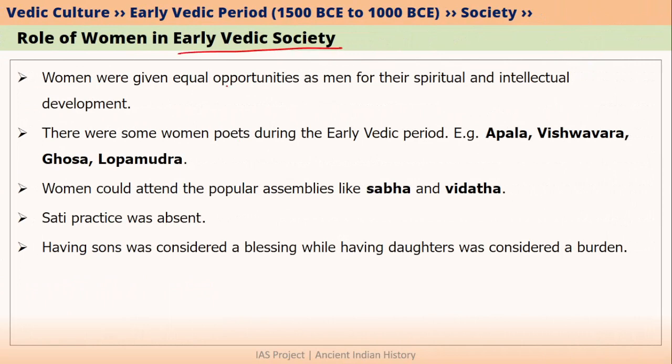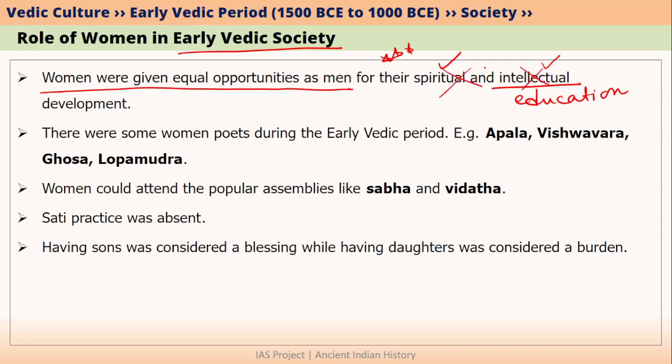During early Vedic society, women were given equal opportunities as men, especially in cases of spiritual development and in intellectual development. Intellectual development simply means education. This is very important point because in later Vedic period, we will learn that women were not given these opportunities. That is why this becomes important in the case of early Vedic period. Whenever you study Vedic period, you have to compare every aspect that was in early Vedic period with that of late Vedic period. That is how questions can be asked in prelims.